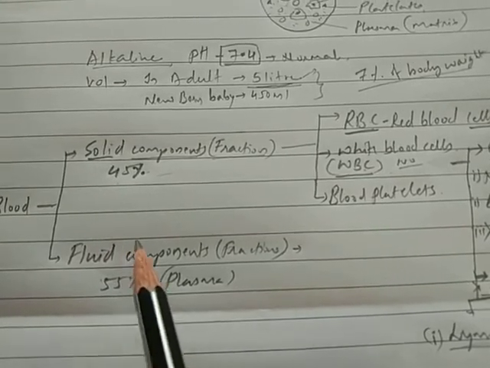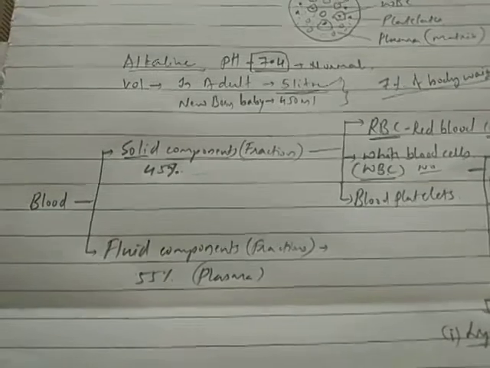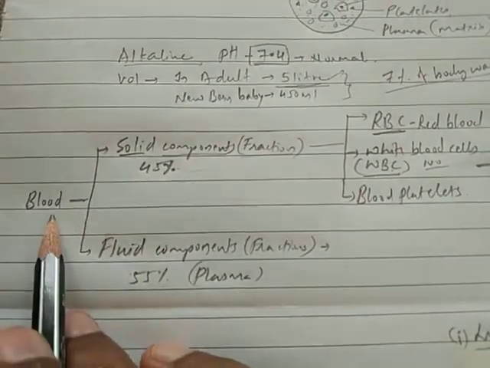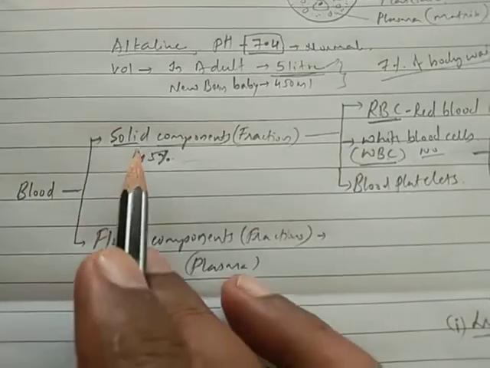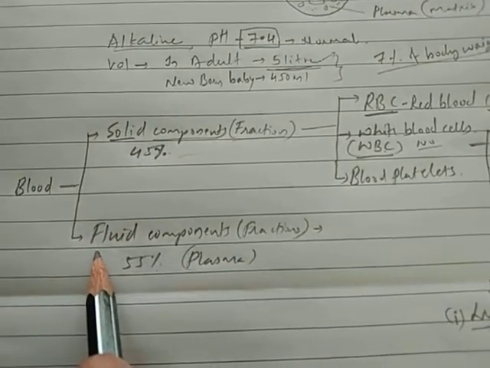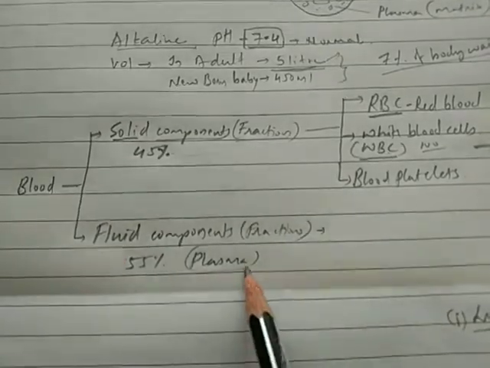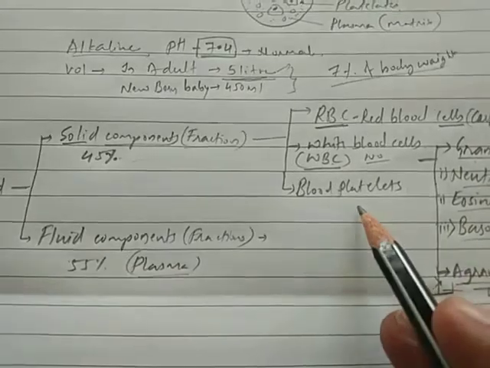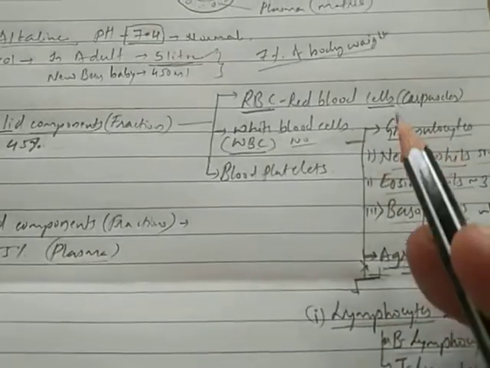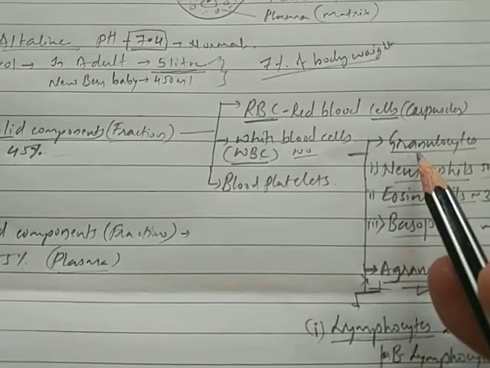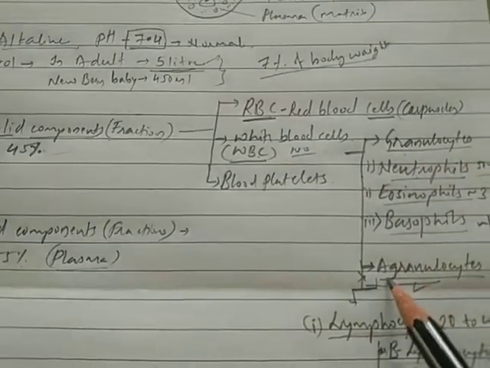In this video we also discuss the components of blood. It has two parts, a solid part and a fluid part. The liquid part is called plasma, and the solid part contains RBC, WBC and blood platelets. We have discussed the details of WBC too: granulocytes and agranulocytes.